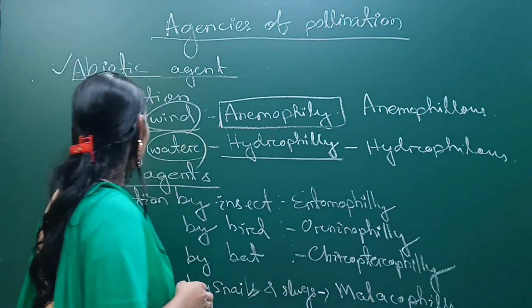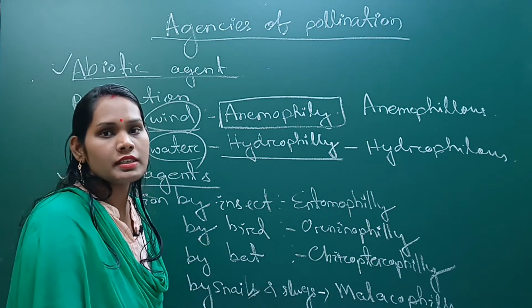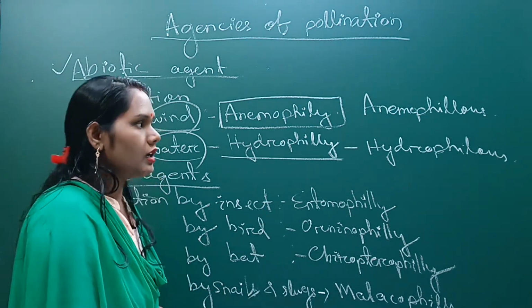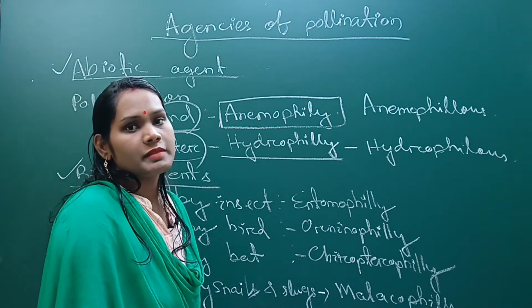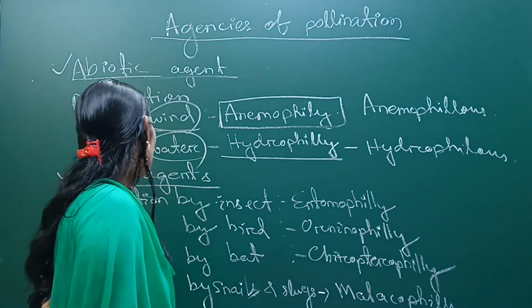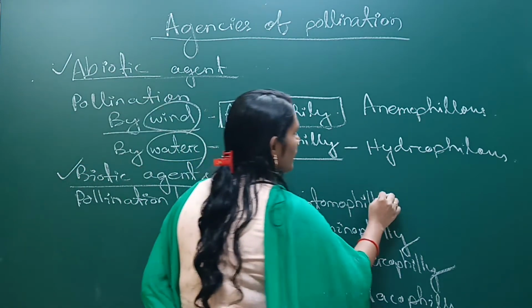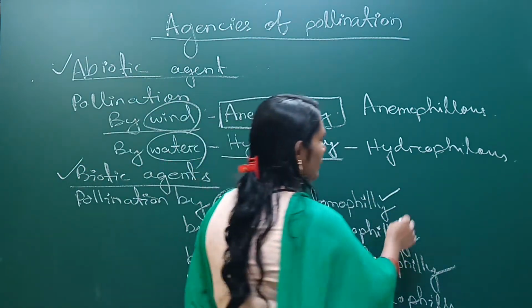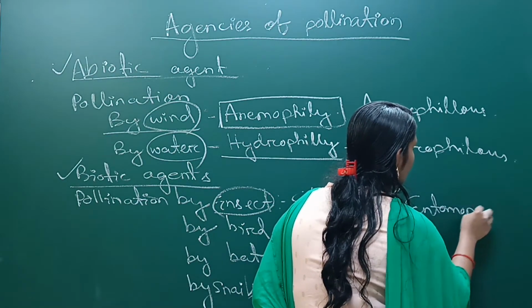Then come to biotic agents of pollination. If pollination occurs by some animals or some organisms, then that type of pollination is by biotic agents. If pollination occurs by insects, then that is called entomophily, and that flower is called an entomophilous flower.